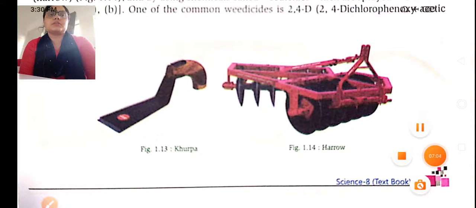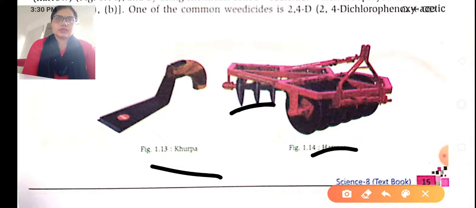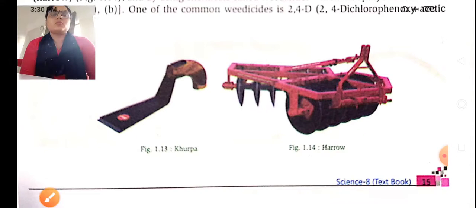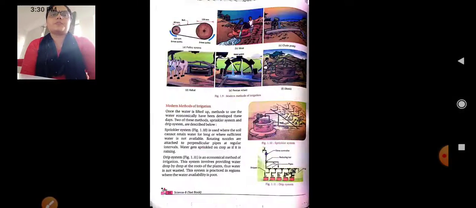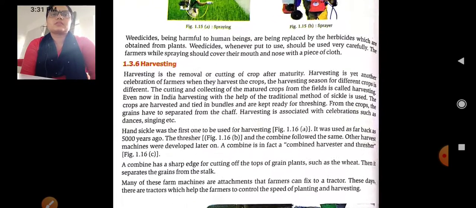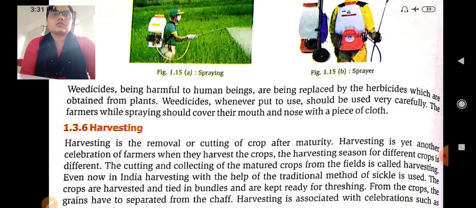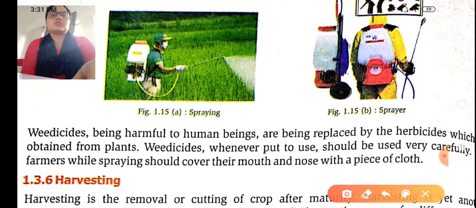This is your khurpa, beta, this one, and this is the harrow, like this. Okay, clear? Moving ahead with the next one. Look over here. The farmer is spraying the weedicide on the entire field. Here a sprayer is there.